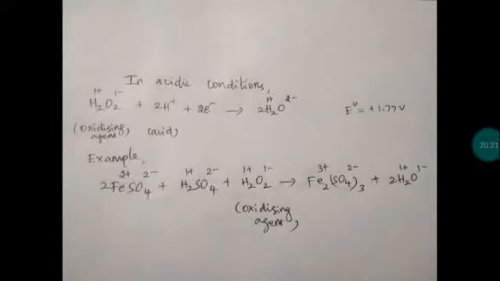Now what is an oxidizing agent? A reducing agent? Instead of these two words, other words like oxidant and reductant can also be used. Oxidizing agent means a substance will undergo reduction, but it will induce oxidation. So this is called an oxidizing agent. Reducing agent means a substance will undergo oxidation, but it will induce reduction in another substance. So this is called a reducing agent.